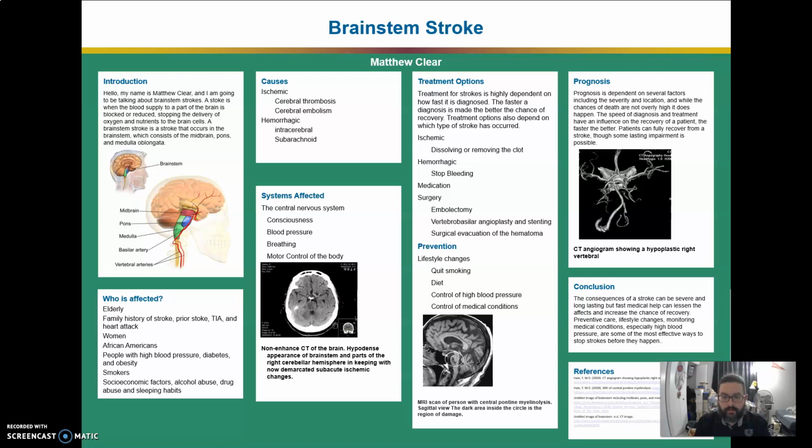The consequences of a stroke can be severe and long-lasting, but fast medical help can lessen the effects and increase the chance of recovery. While strokes are survivable, the best defense against them is to prevent them from happening. Preventive care, lifestyle changes, and monitoring medical conditions, especially high blood pressure, are some of the most effective ways to stop strokes before they happen. Learning about strokes, like the signs and risk factors, especially when you have a family history, is a smart way to help you prevent them from occurring.